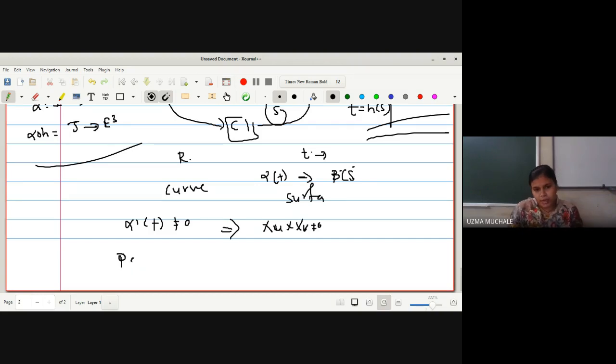What did we do when we checked the parameterization for a curve? x is provided some values, t, 2t, t square, t cube, whatever may be the values; corresponding to that you will get some value of y. So combinedly you can write down the equation of a circle in terms of a parameter. So writing the equation of a circle, or the equation of any curve, in terms of a parameter is called a parameterization. Okay, all this we had seen related to curves.